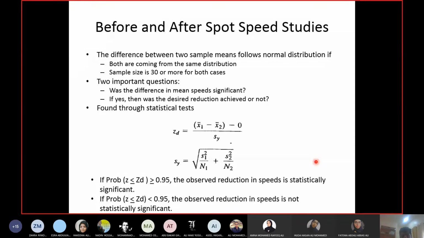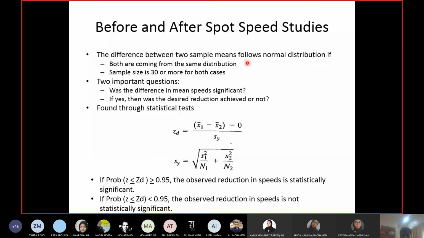Now for the comparison, I will show you a method. But to apply this method, we have to fulfill two conditions, two criteria. The first condition is both samples are coming from the same distribution. And which distribution is that? What is the name of that distribution? Normal distribution. And we already know that both speed samples would be from normal distribution, because this is a property of spot speed data, that it is from normal distribution if you have enough sample sizes.